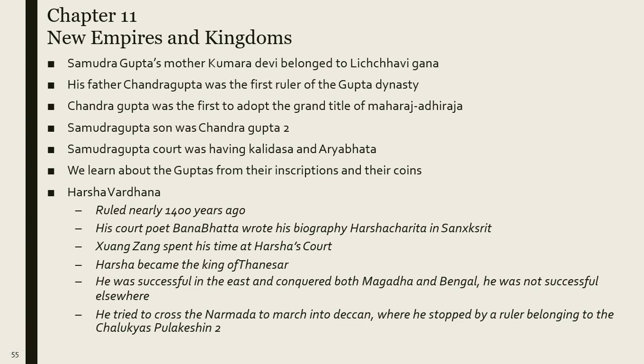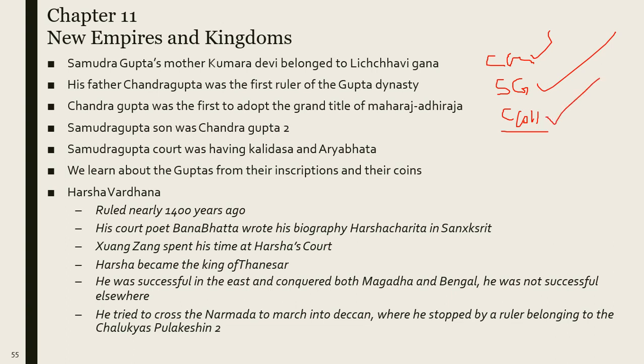So first we would see this sequence. First was Chandragupta, I am marking it as CG, then Samudragupta, then Chandragupta II. So first Chandragupta, the founder, then his son Samudragupta, then Samudragupta's son Chandragupta II.